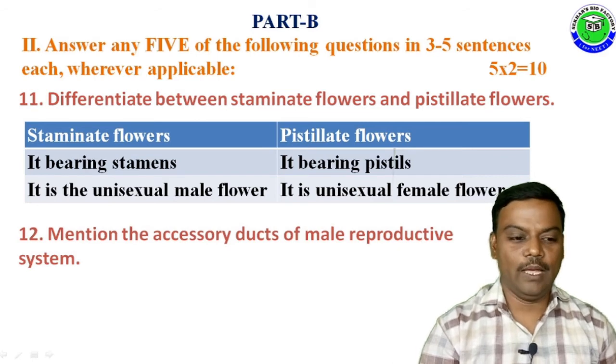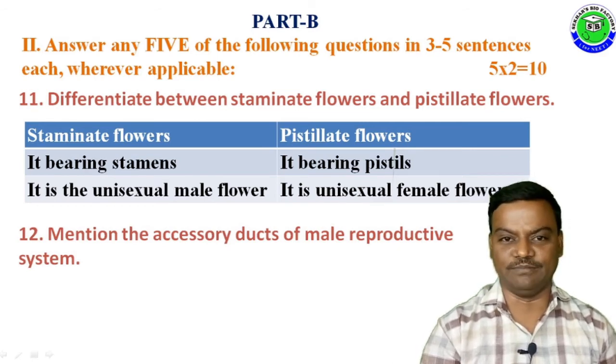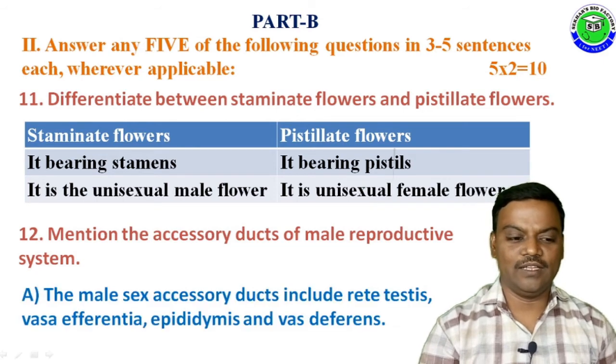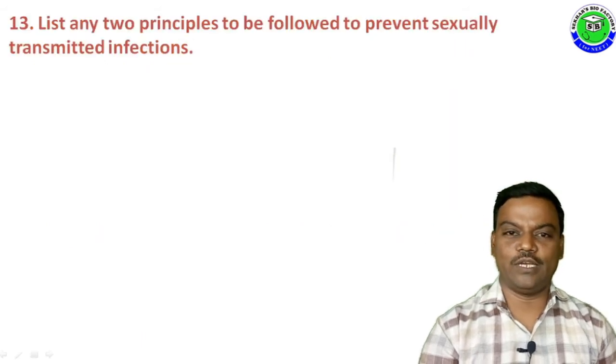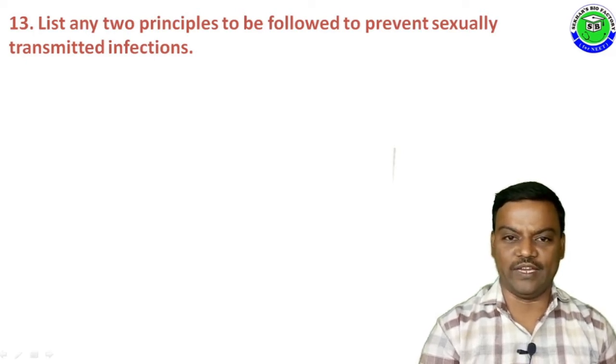Question number 12. Mention the accessory ducts of the male reproductive system. The answer is, the male sex accessory ducts include rete testis, vasa efferentia, epididymis and vas deferens. Question number 13. List any 2 principles to be followed to prevent sexually transmitted infections.